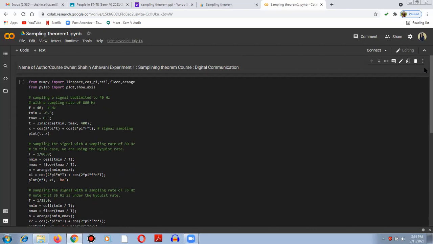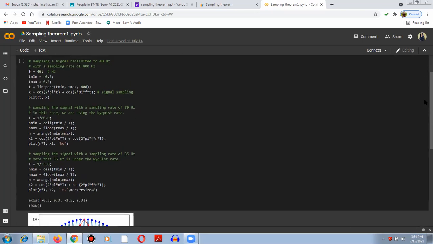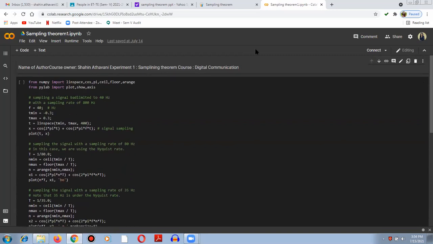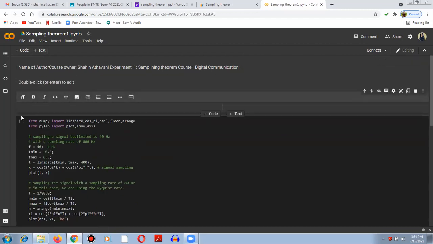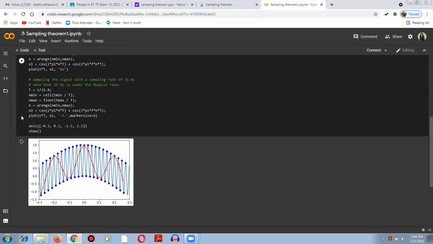You can just copy the code and run it, and it is very easy to run on Google Colab. It's very user friendly. If you click plus code, you will get a code window, and plus text gives a text window. If you want to give some heading related to your code, that can be done with plus text. Like if I have added a plus text over here, I can type anything related to that.